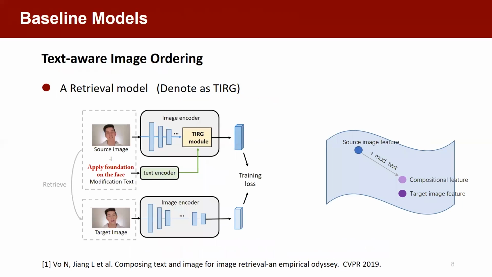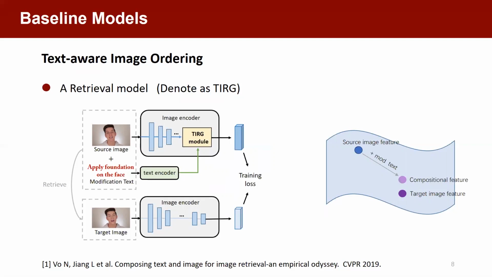For the text-aware method, we formulate the ordering task as a compositional image retrieval problem. The query is composed of a source image and a mode text. The source image is the facial image before the makeup step, and the retrieval target is a facial image after the makeup step. We utilize a state-of-the-art compositional image retrieval model, which is denoted as TIRG.